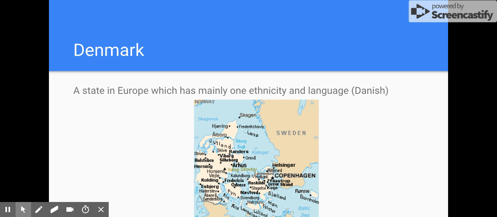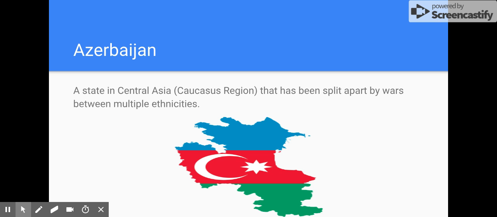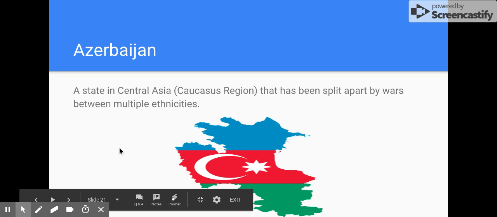Denmark. Denmark would be an example of a nation state, one ethnicity, one language. Azerbaijan in Southwest Asia would be an example of a centrifugal force. These multiple ethnicities splitting apart the country.